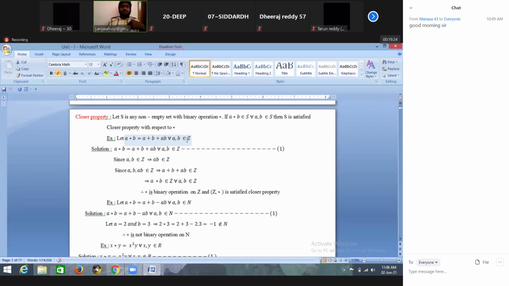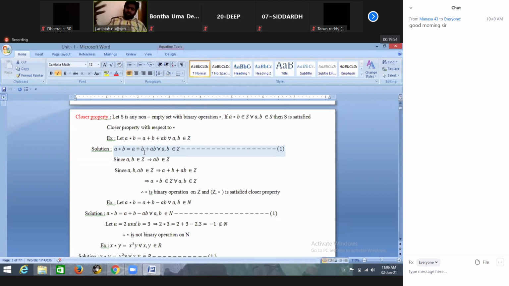So for example, I want to take 2 comma 3. Is this satisfying this condition or not? So 2 star 3 is equal to what? 2 star 3 is equal to 2 plus 3 plus 2 into 3, which is 6. 2 plus 3 is 5, plus 6 is 11. 11 belongs to Z, right? Yes, sir. 11 belongs to Z, so it is satisfying closure. But this is not enough.